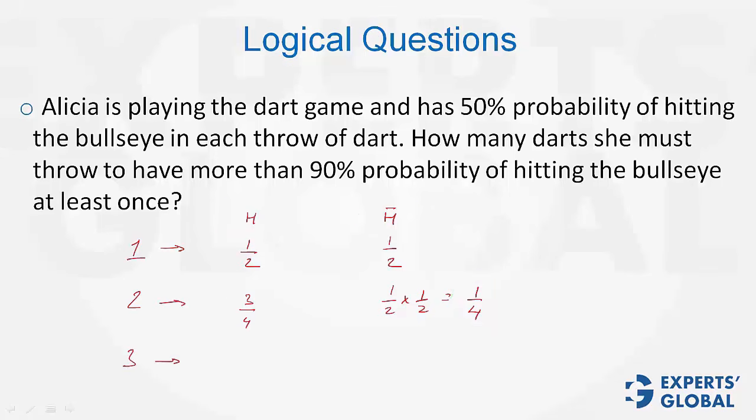In 3 attempts, this would be 1/2 times 1/2 times 1/2. This would be 1/8, and this would be 7/8. So you can see that the probability is increasing. In one throw, it was 50%. In 2 throws, it became 75%, and in 3 throws, it is 87.5%. In 4 throws, this would become 1/16, and therefore this value will become 15/16, which is greater than 90%. So the answer is that she must throw the dart 4 times, or she must throw 4 darts.